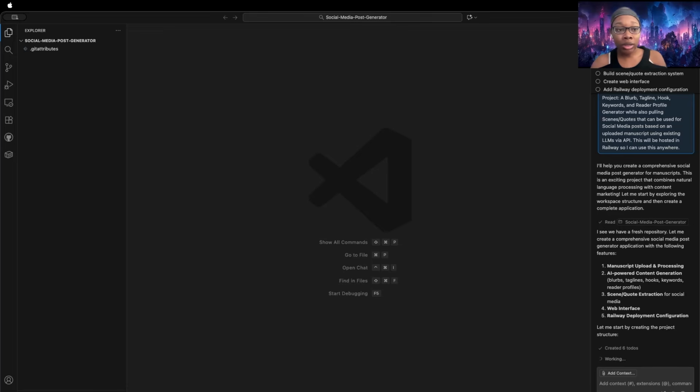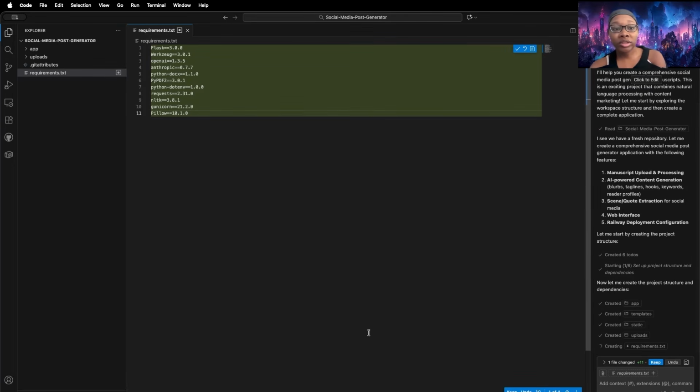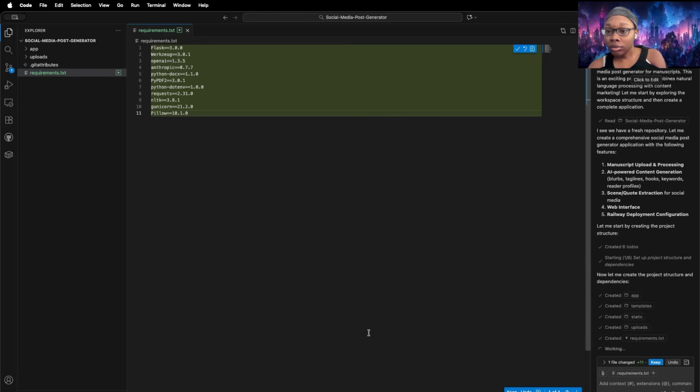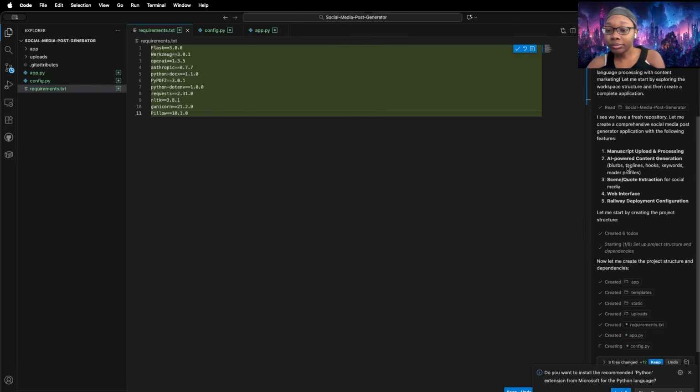So while that's running and making itself a to-do list of the things that we're going to be doing and how it's going to be running, similar to when you normally chat with the AI, you can see all of the stuff that it's coming up with. The things in its to-do are setting up the project structure and the dependencies. Afterwards it's going to create the manuscript processing module. From there, it'll implement the AI content generation, then build the extraction system, and after that, build the web interface. And then finally, our final step will be to deploy it to Railway so we can use it.